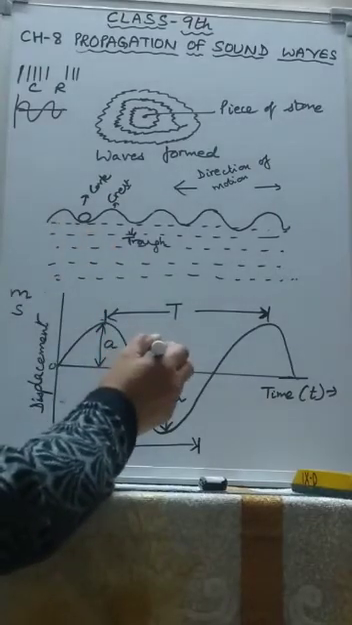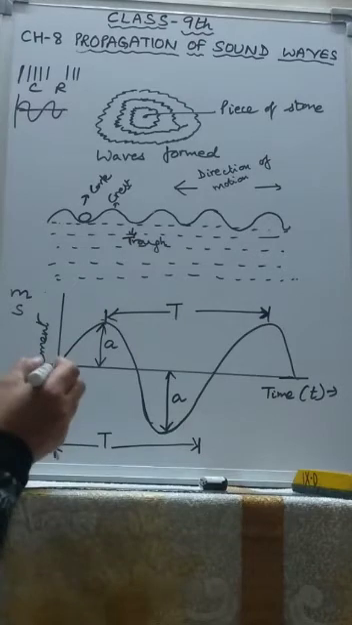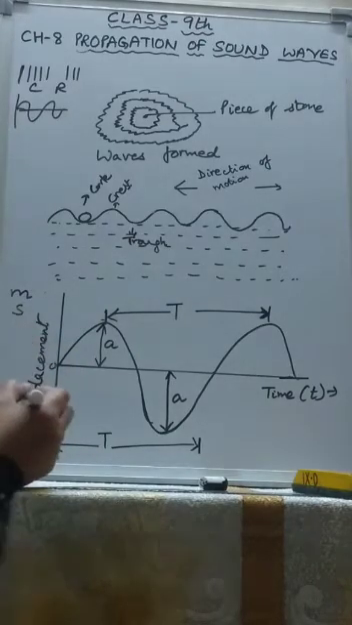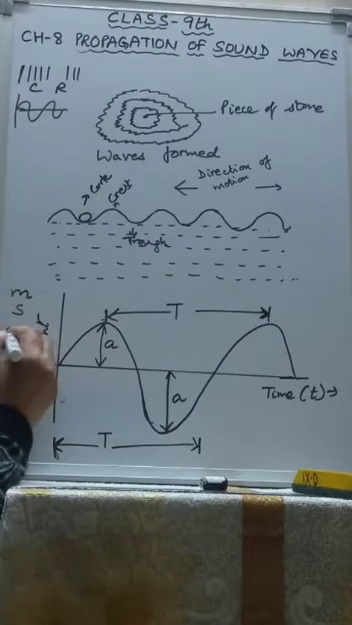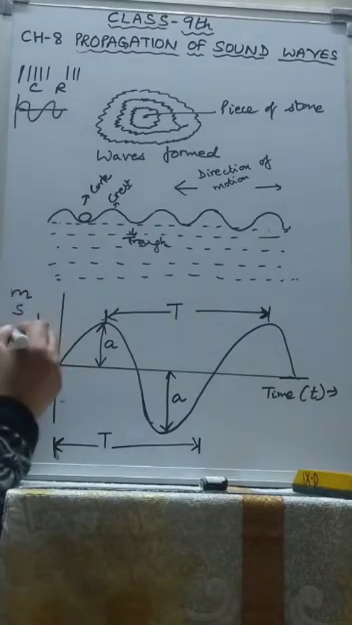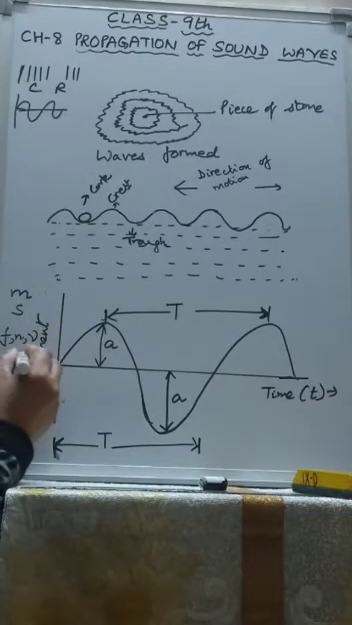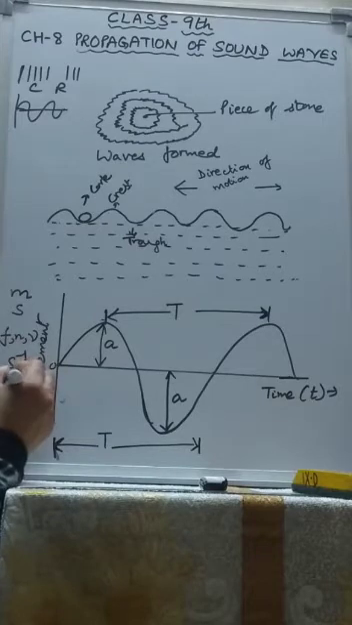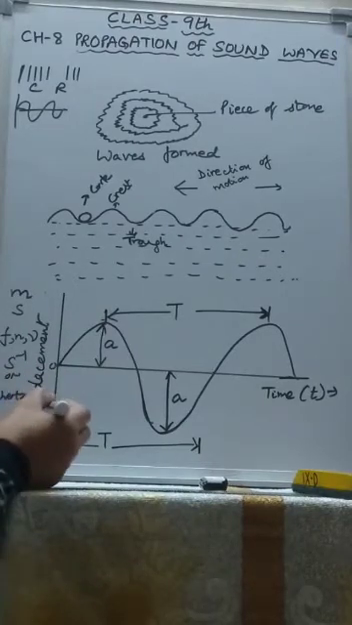Now frequency. The number of vibrations made by the particle of a medium in 1 second is called frequency. It is denoted by the letter F, the number of vibrations made in 1 second. It can be denoted by F, N or mu. Its SI unit is per second, which is also called hertz. The unit of frequency is also called hertz.